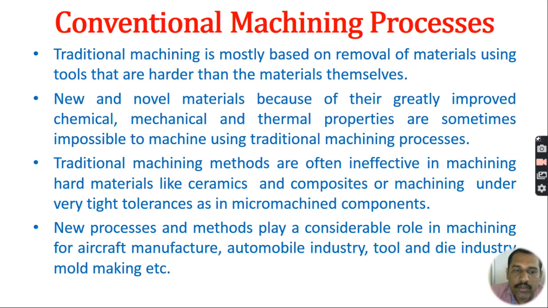New processes and methods play an important role in current manufacturing industries like aircraft manufacturing, automobile industries, and tool and die making industries. The requirement is different: they are expecting higher accuracy and higher surface finish. These are some key points about the conventional machining process.